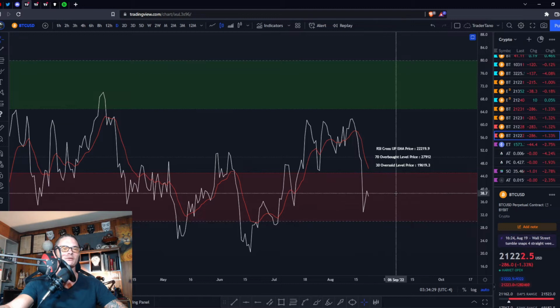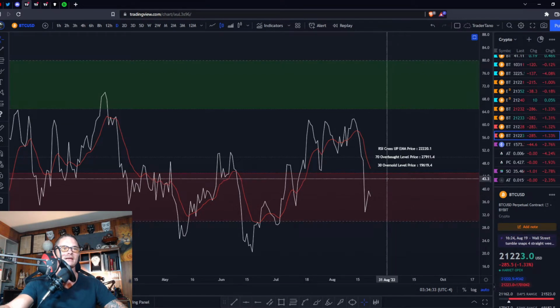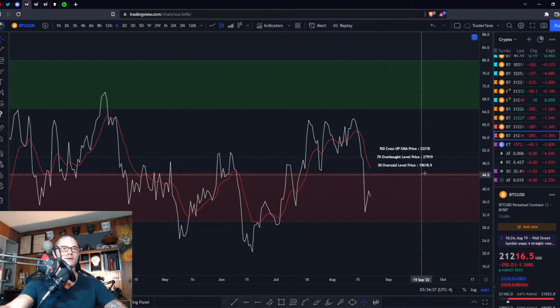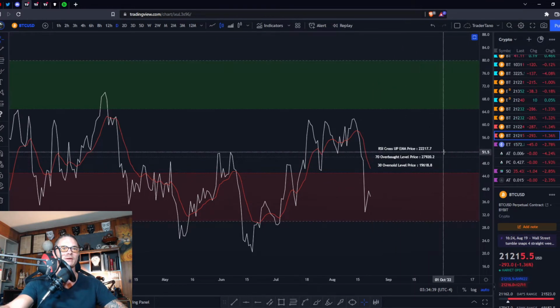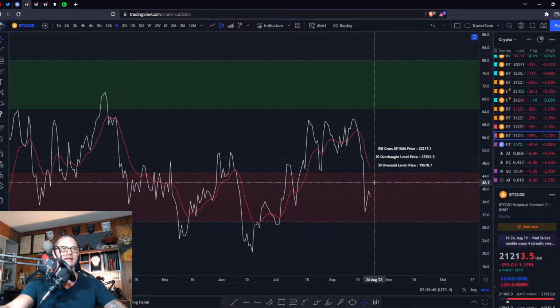Your RSI, which is a momentum oscillator that judges bearish and bullish momentum, is below its signal line and deep in the bearish control zone. We need to get back above 22,219 in order to cross that signal line to the upside. Now, by the time it works its way up there, if it does, the signal line is going to be at the top of the bearish control zone, which is going to provide big resistance.